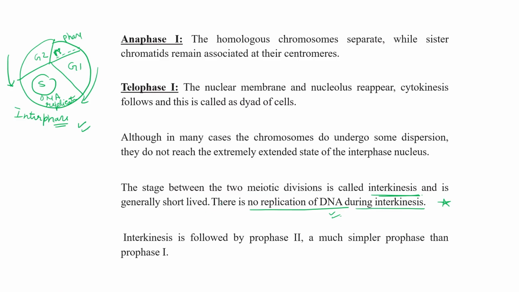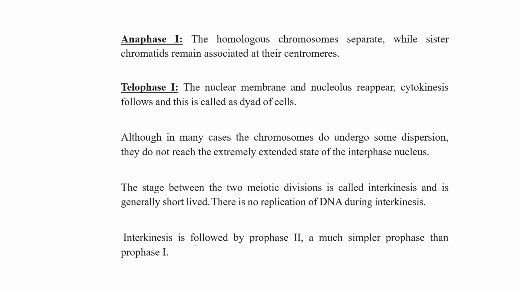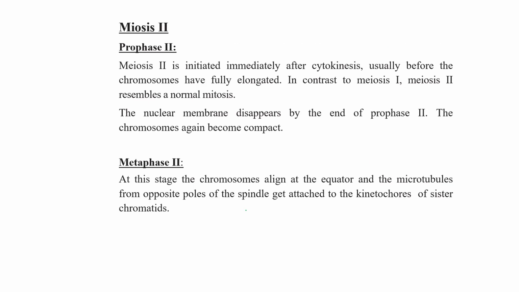Clear? Okay. So this interkinesis is followed by prophase 2, which is comparatively simpler than prophase 1, because now there is no crossing over, no chiasmata formation during prophase 2. So in meiosis 2, meiosis 2 is initiated immediately after cytokinesis, usually before the chromosomes have fully elongated.